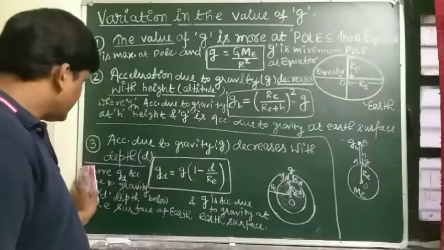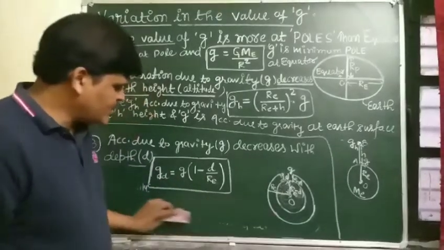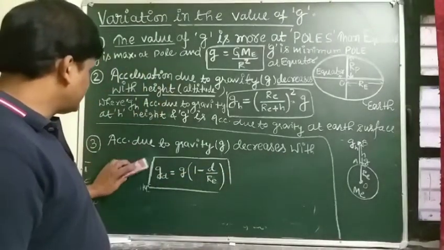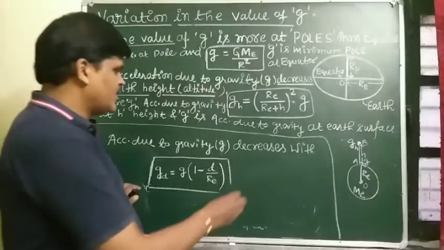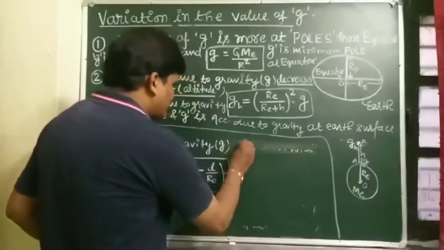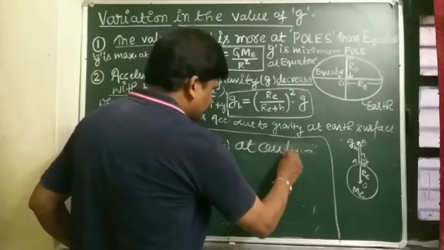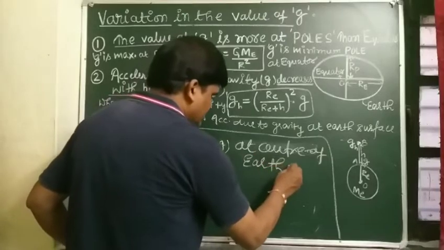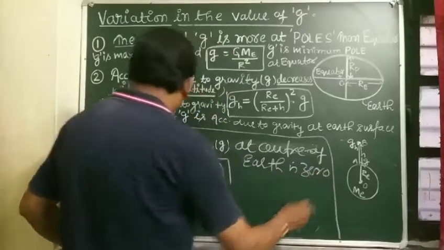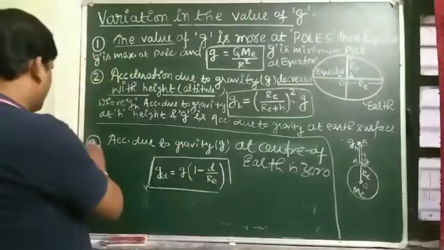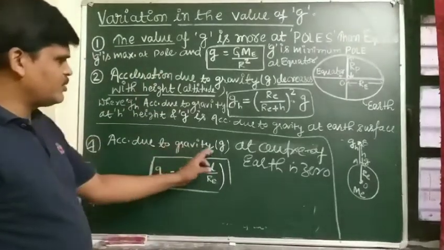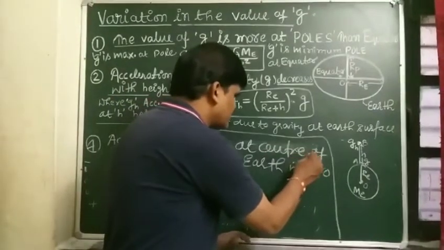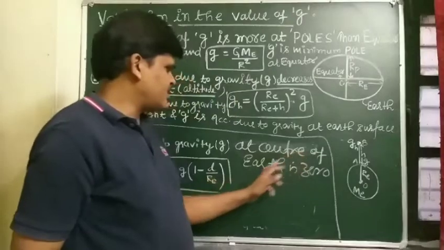And student, one more point, the fourth point: acceleration due to gravity g at the center of Earth is 0.